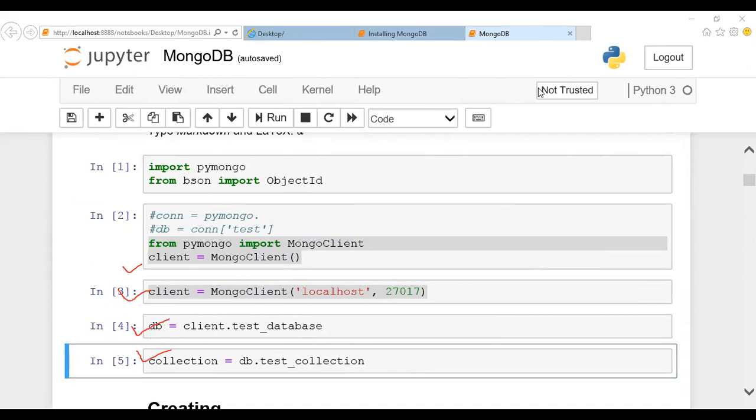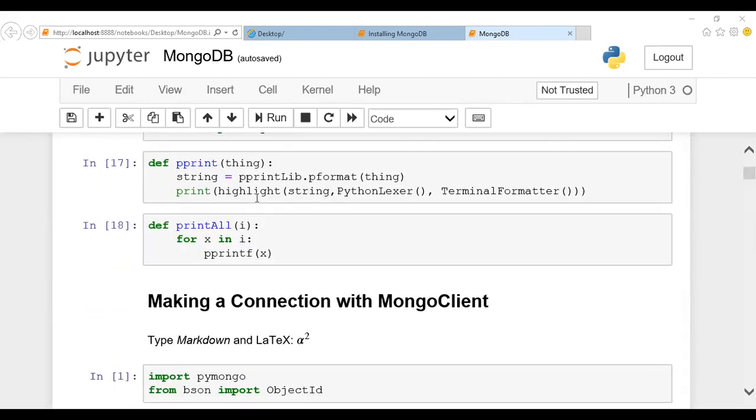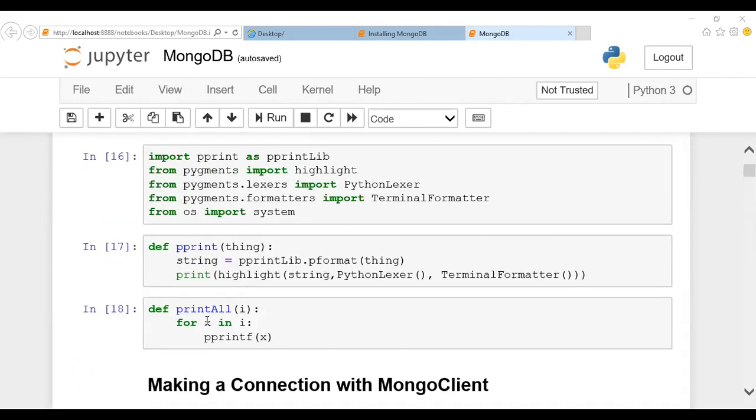Before that, if you want to print some statement in your output, we'll have the setup. These are the predefined setup. We are supposed to have it if you want to print some statement in your MongoDB. There is a function which you define to print a list of statements, a group of statements. I'll have print all. This is the function which you're supposed to define.